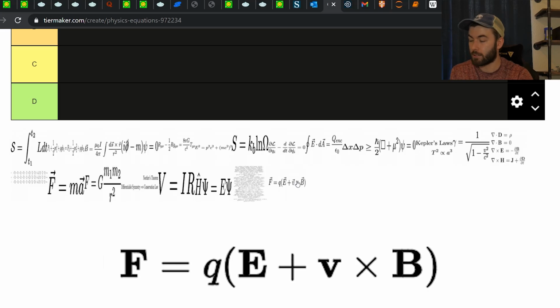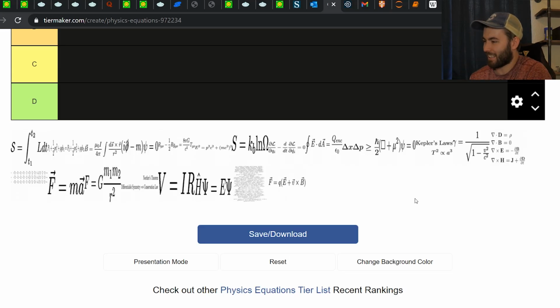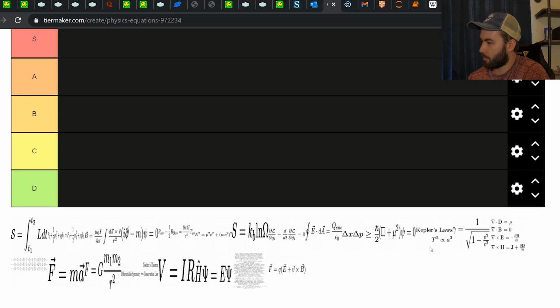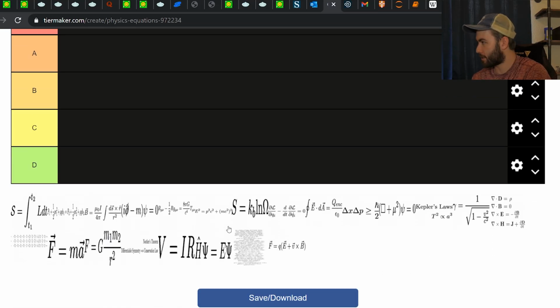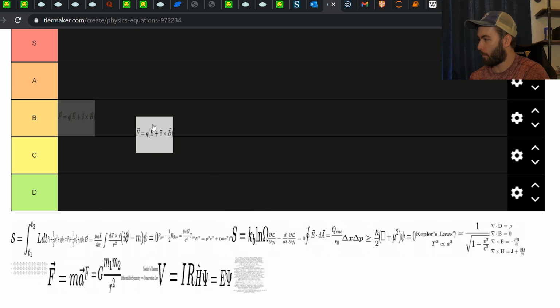Not only that, but it's also relativistic by kind of accident, right? Like if you were to write down a Lorentz invariant Lagrangian for electromagnetism and you solve for the equations of motion using Euler-Lagrange equations, this is the force law that you get. So you may not know that, but this is relativistic, which is, I think, kind of cool. It's not like an amazing equation. I don't think it's S tier, but it's overall pretty well rounded. So I think I might actually put it A tier.